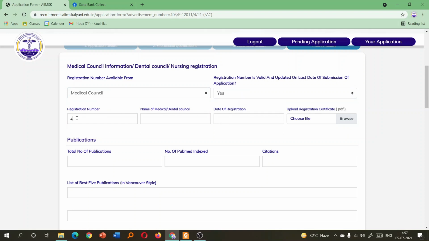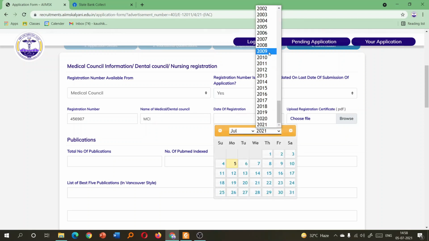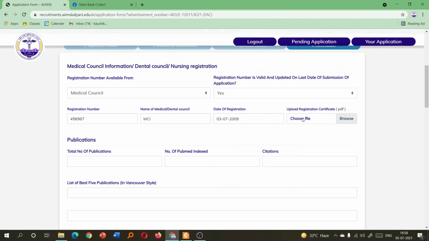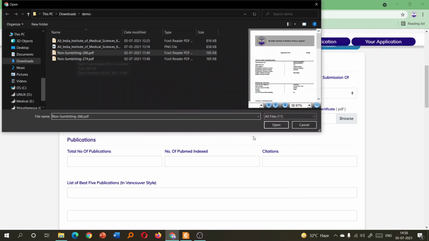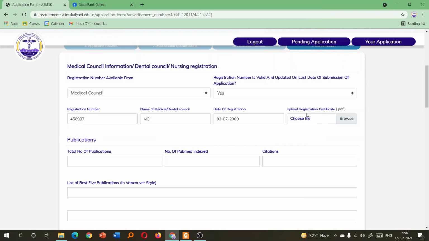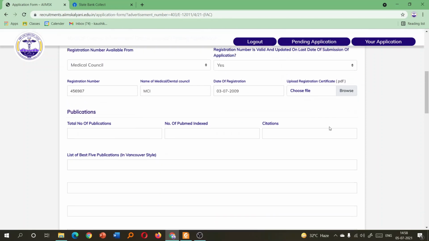Yes. You put your registration number here, and the name of the medical council. If it is MCI, you can write MCI, Medical Council of India. Date of registration you can select from here. Choose file, that is your updated registration. If you have multiple registrations and additional registrations, then you can combine them and upload it here.